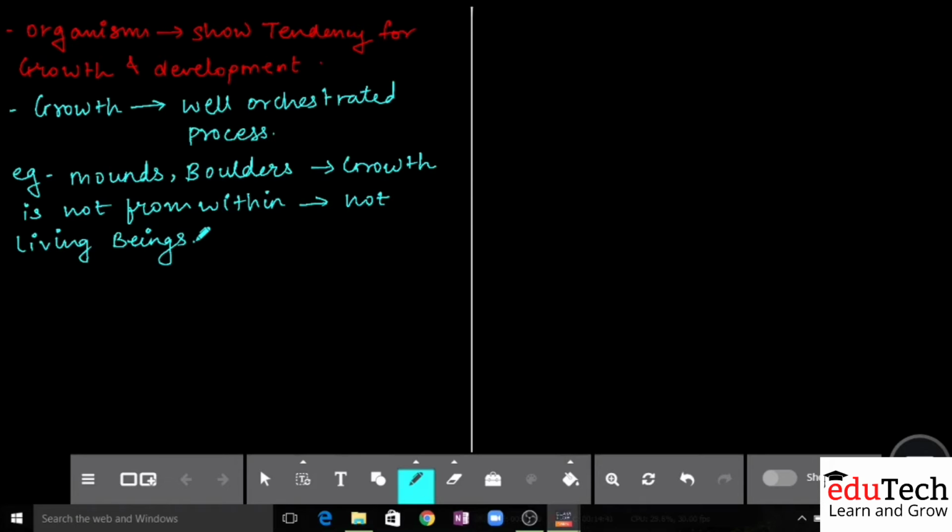For that matter, external growth is shown by many species, living also, non-living also. So therefore growth, the factor growth, we cannot define कि भाई ये ग्रोथ कर रहा है तो ये लिविंग है, ये ग्रोथ नहीं कर रहा है तो ये नॉन लिविंग, ऐसा नहीं बोल सकते, बिकॉज नॉन लिविंग भी ग्रोथ दिखाते हैं. तो क्या वो लिविंग हो गए? The answer is no. So therefore you cannot put growth in one box and say that growth is only applicable to living and growth is not applicable to non-living. You cannot say that, right?